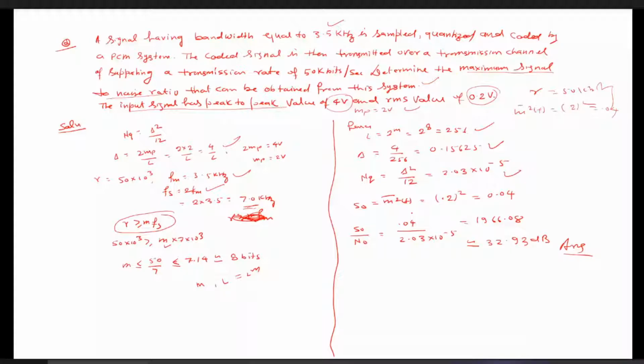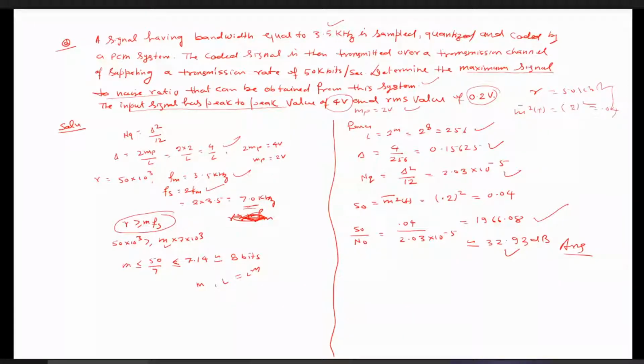The signal to noise ratio, if you calculate it in dB, that is 10 log of this parameter, will come out to 32.98. So this is just by using the basic concept of the PCM, we have calculated the signal to noise ratio.